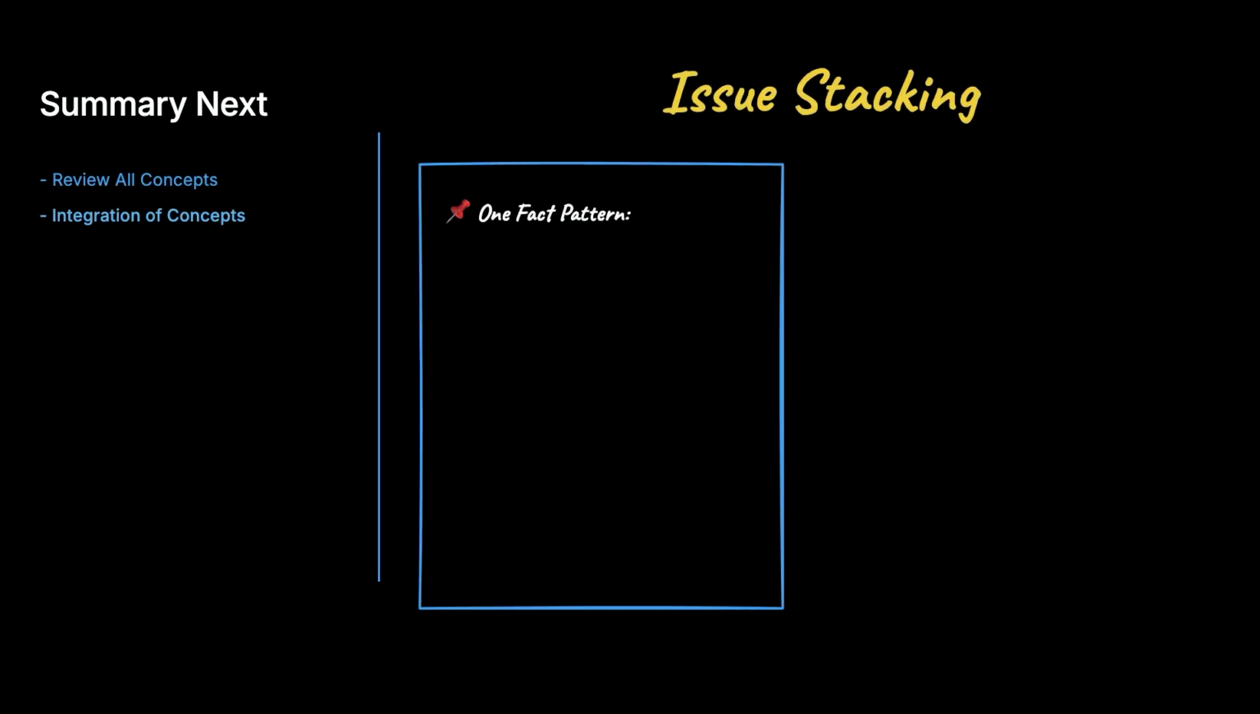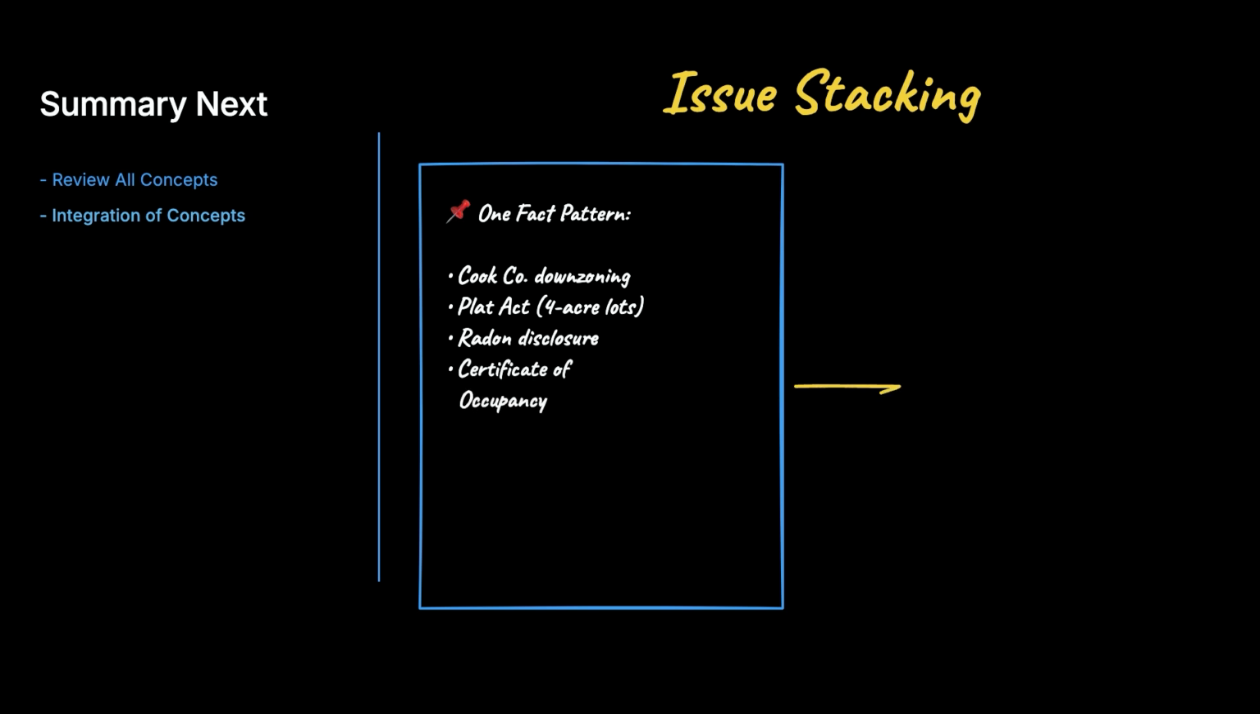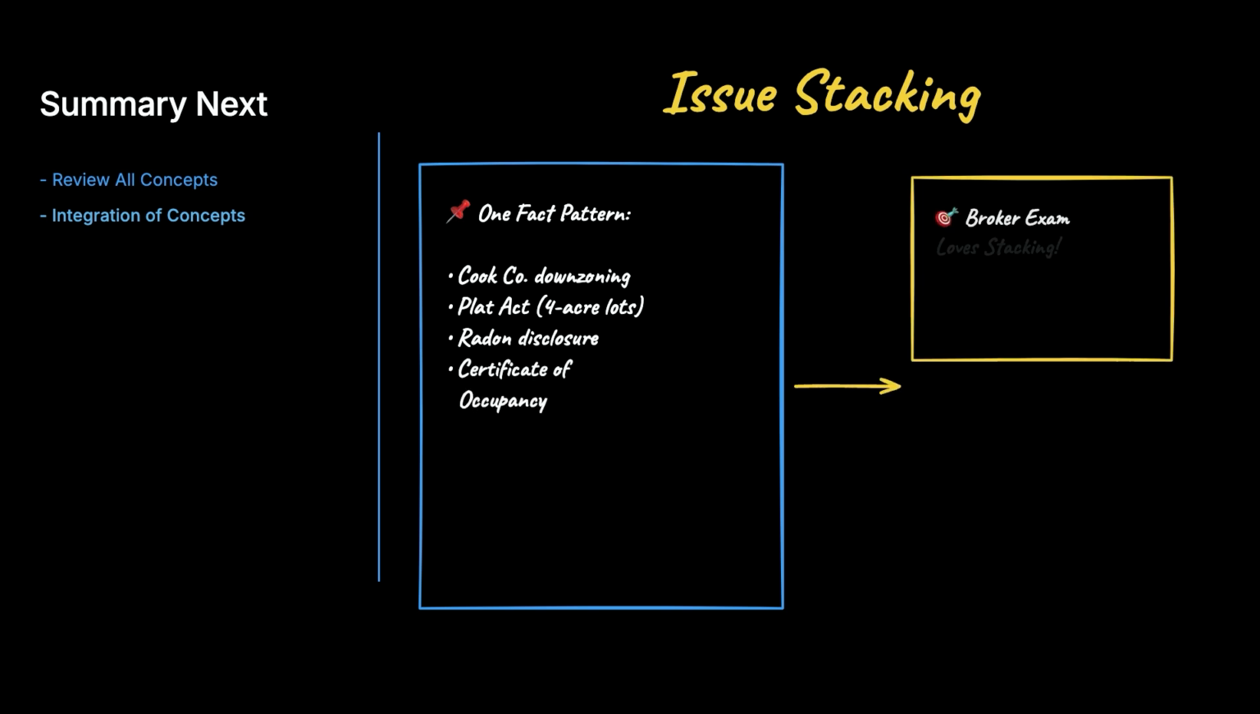Notice how these concepts integrate. A single fact pattern might mention a Cook County parcel facing downzoning, a Plat Act question about subdivision into 4-acre lots, an environmental disclosure issue about radon, and a certificate of occupancy problem all at once. The broker exam loves stacking issues, which is why understanding how the pieces fit matters most.